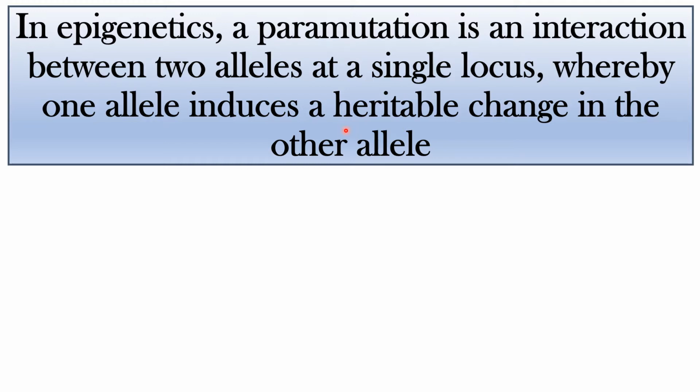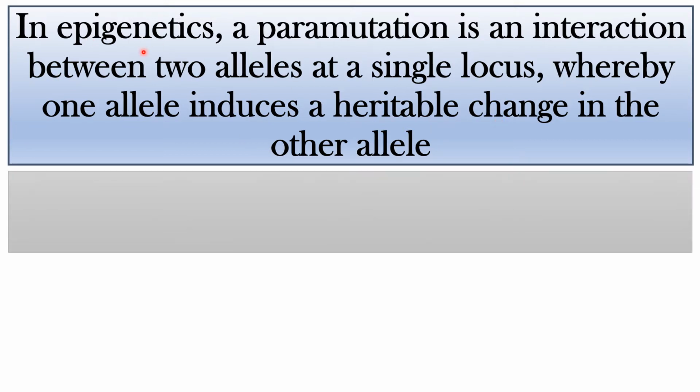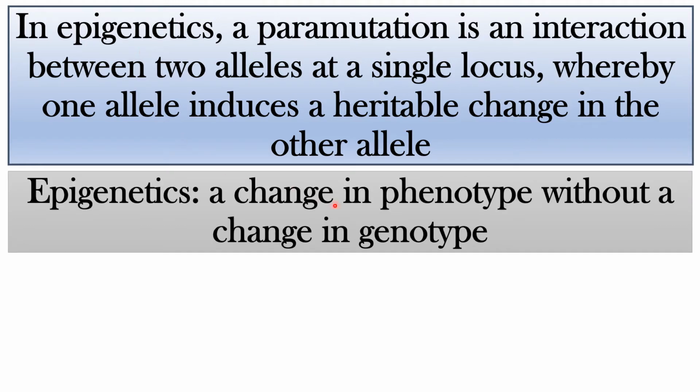But paramutation is a bit different. Here one allele will cause change in the other allele. But before that, we should know what is epigenetics. Epigenetics is a change in phenotype without a change in genotype. Right? It means that the gene sequence will remain the same. The polypeptide which is going to be produced will remain the same. But the phenotypic character produced out of it will be abnormal, or it will be changed. Right? That is epigenetics.